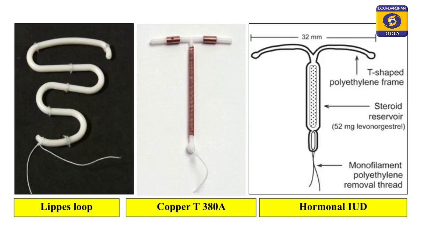Now, in this particular slide you can see the lippes loop, which is our non-medicated IUD. We have a copper T. You can clearly mark the copper wire being wound on the main shaft, and in the third diagram you can see the hormonal IUD, where it is a T-shaped structure and the steroid is loaded in the middle shaft.